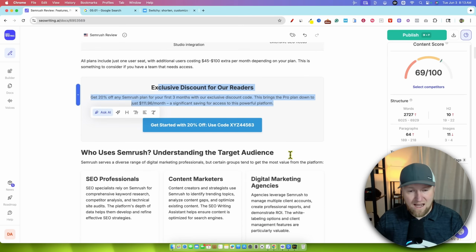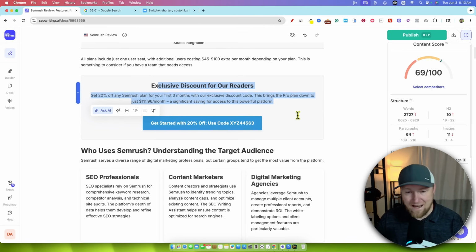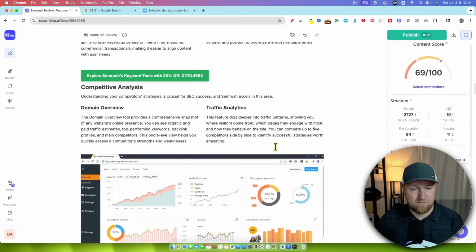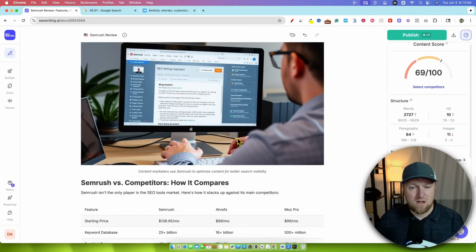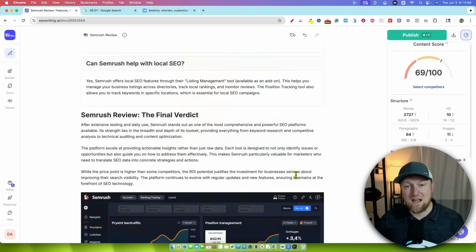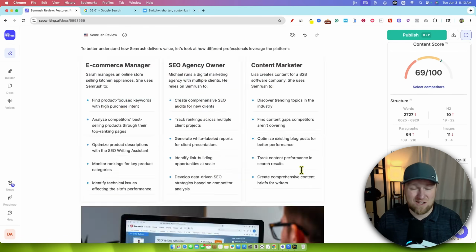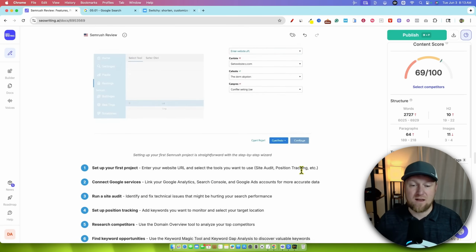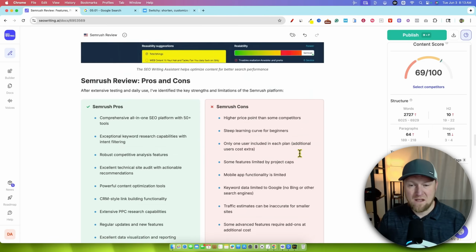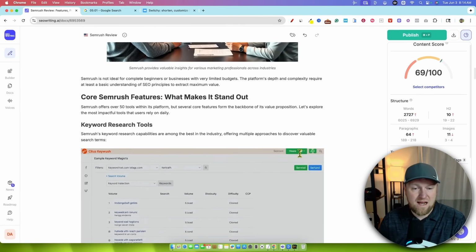So it comes in with another call to action. We said add a few call to actions. So there's 1, there's 2, 3, 4, and 5. So it gave 5 and then 6. It actually did double the amount, 6 call to actions. That might be a little aggressive. I might want to dial that down to probably 4 for an almost 3,000 word article. But we're not going to read everything.